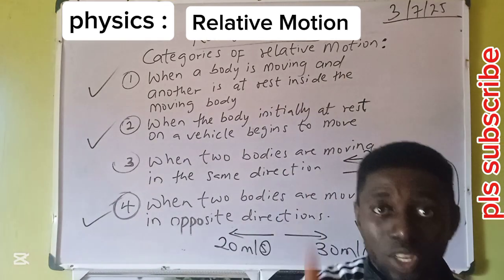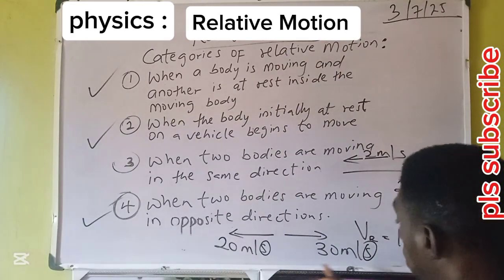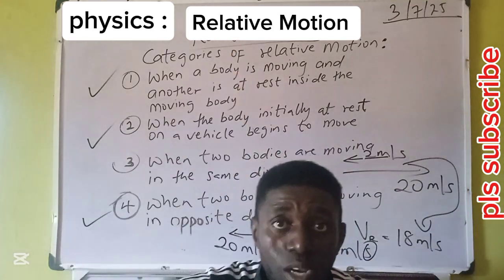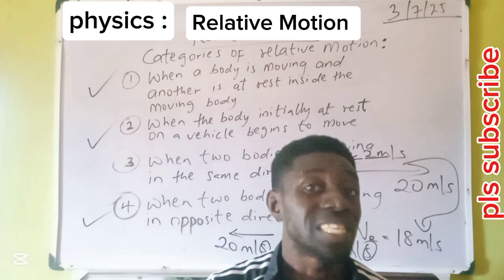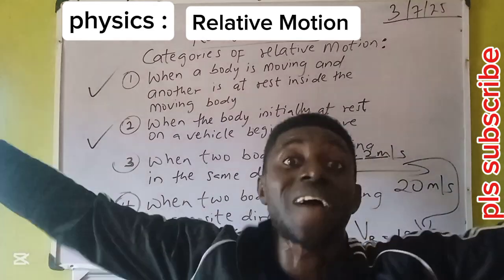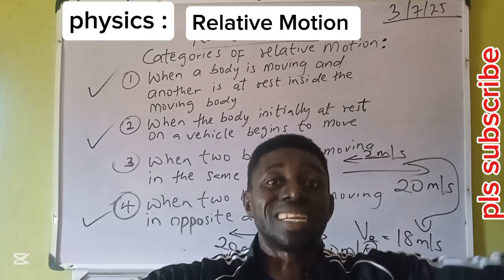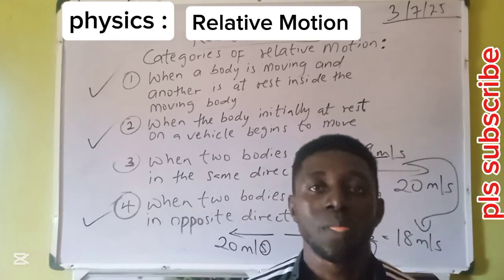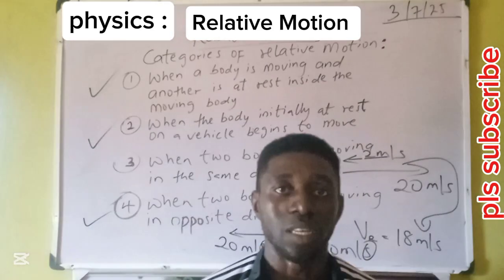1 second is just one. In just one tick of time, this one covered 20 meters, that one covered 30 meters. In 1 second, both cars have covered 50 meters gap. Therefore, the relative speed there is 50 meters per second. No wonder when you look, you now see the car is far away. Because in 1 second, one covered 20, and in the same 1 second, the other covered 30. Altogether, in 1 second, they cover 50 meters. That explains why the cars are far away. They are faster. Relative speed.